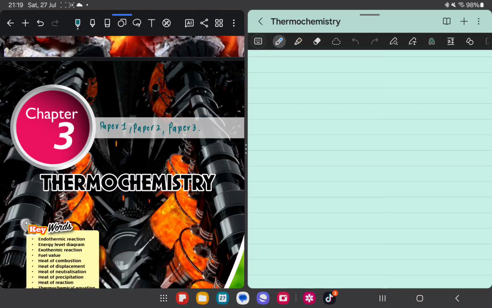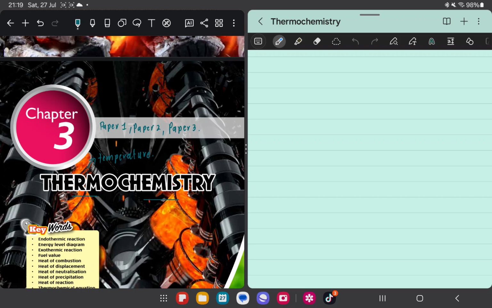This chapter starts with thermochemistry. So thermo means temperature, while chemistry is something about the bond and so on. So you will learn how does the temperature affect the bond, the formation of a new product, the formation of a reactor.